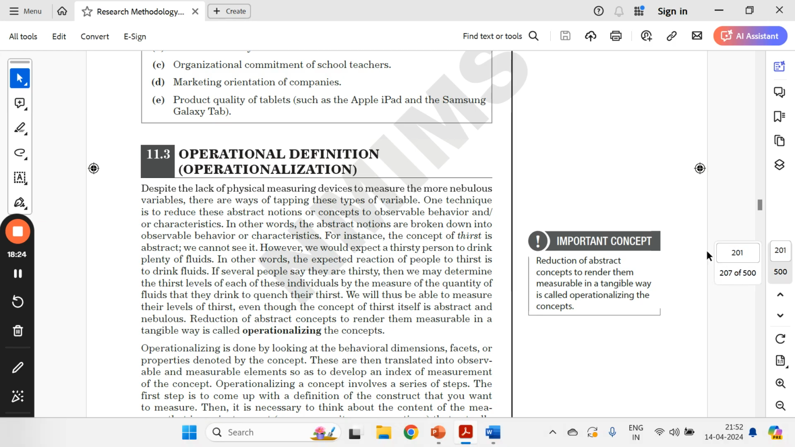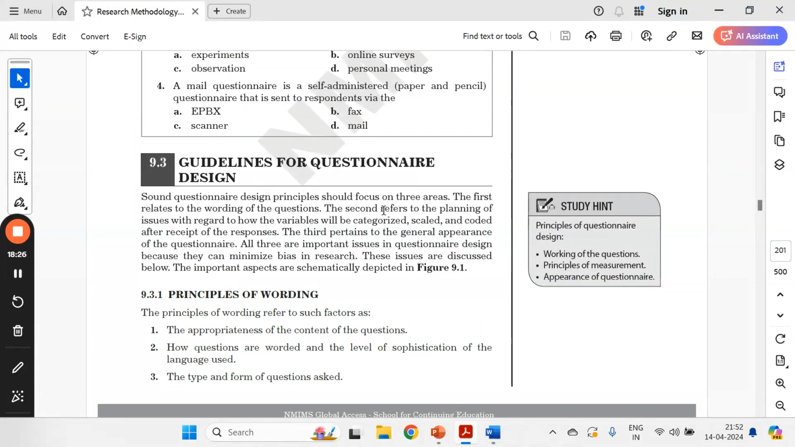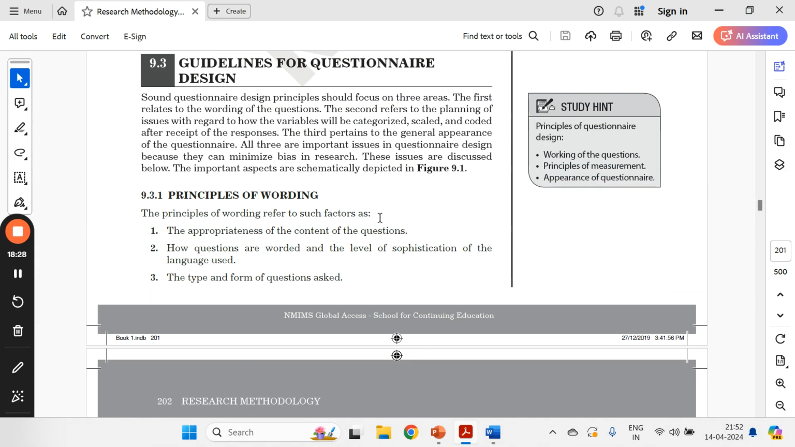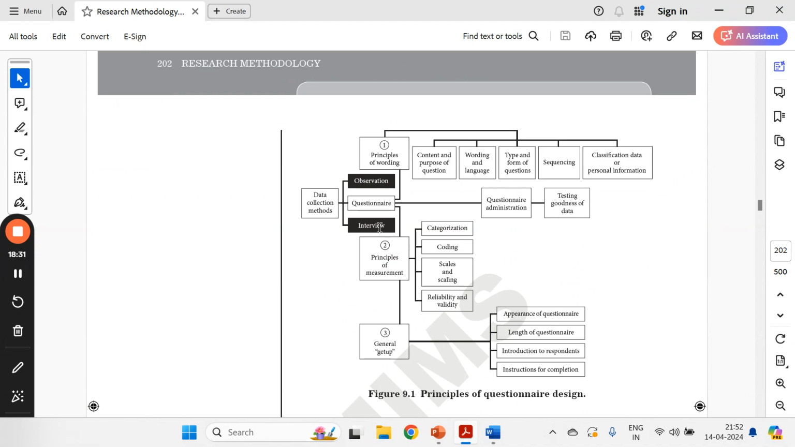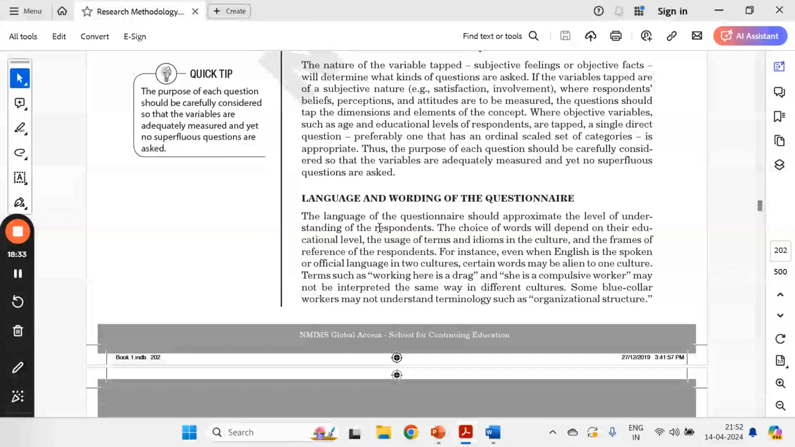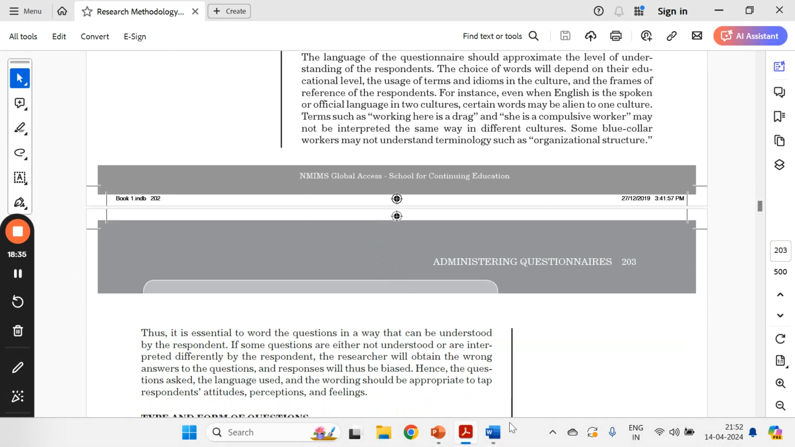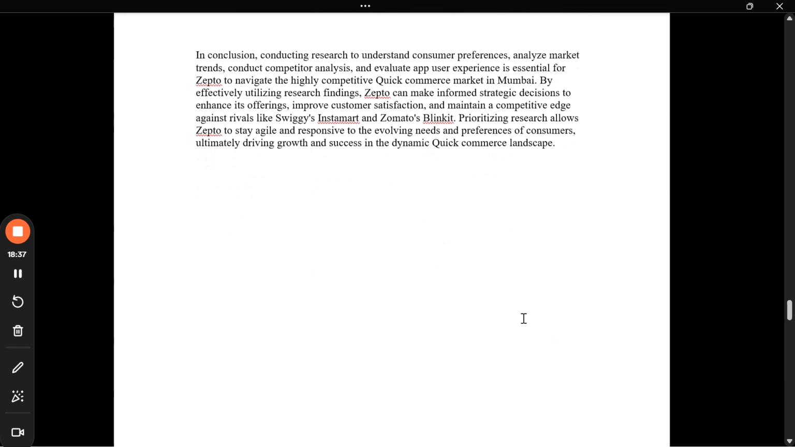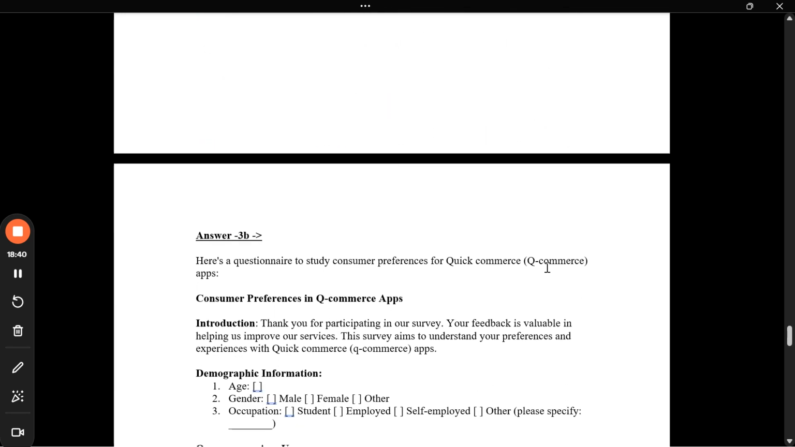I can quickly navigate you: it talks about the guidelines for writing the questionnaire, what the questionnaire is all about, just to get an understanding of the questionnaire part, right? But this is not covering the actual questionnaire. The actual questionnaire is here. So here is the questionnaire, right?